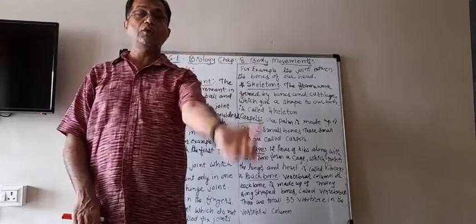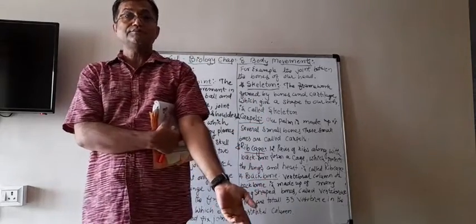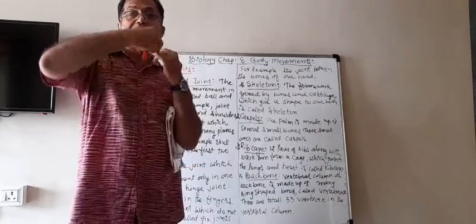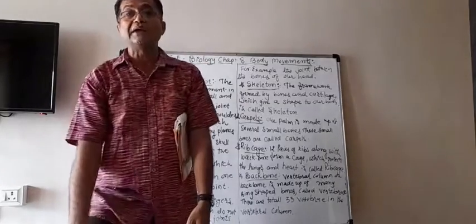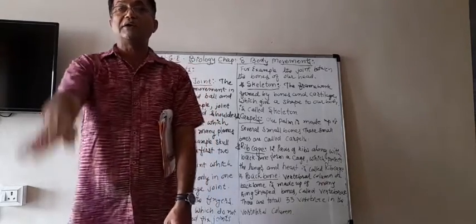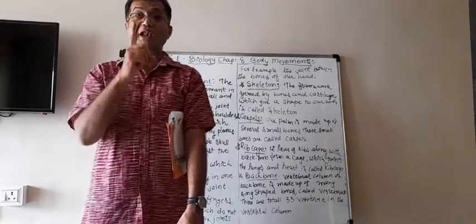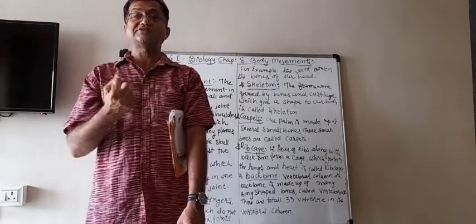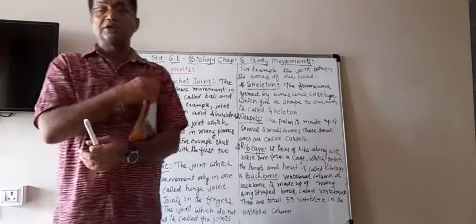Look here, our elbow is allowing movement only in this direction. Can you bend it the other way? No. Fingers, you can bend only in the front direction. Can you move like that? Not much. Similarly, here at the knee also. We can move only downward, but we cannot move it upward. So these types of joints, which allow movement only in one direction and not in the other direction, are known as hinge joints.